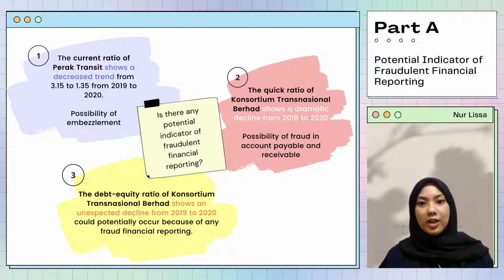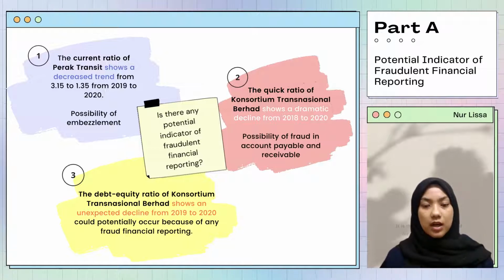In the case of debt equity ratio, Consortium Transnational Berhad shows an expected decrease in the debt equity ratio, as it is decreasing from 5.51 in 2019 to 2.1 in 2020. Perhaps the decreasing trend between 2019 and 2020 occurs because of the decrease in account payable. However, this should be investigated further in order to determine whether there is any potential fraudulent financial reporting happening in